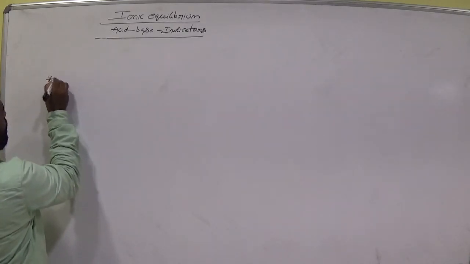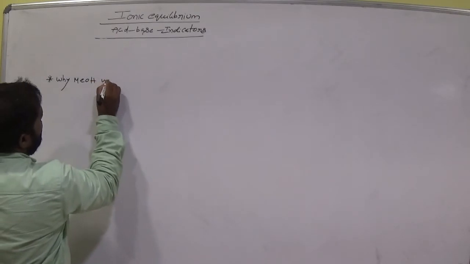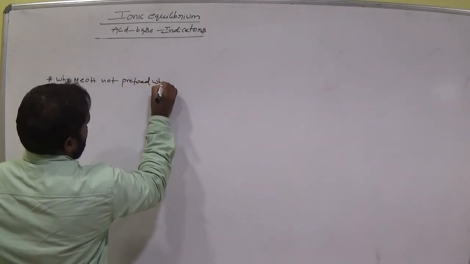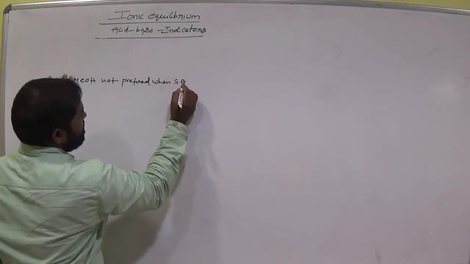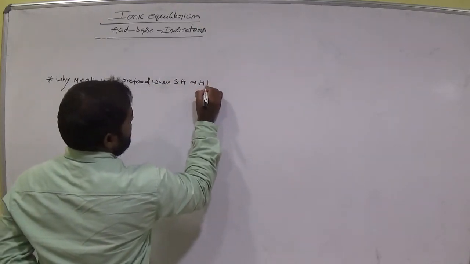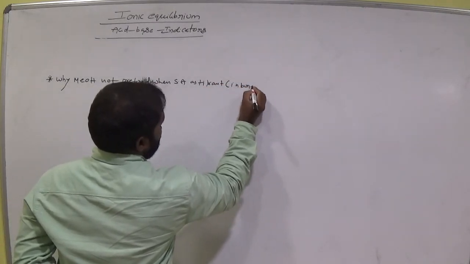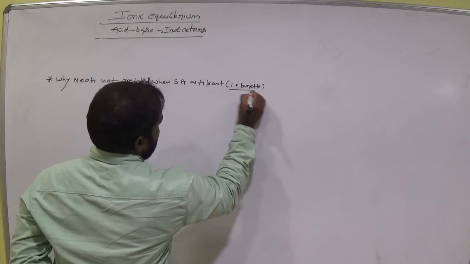Now, why is methyl orange not preferred when strong acid is the titrant, that is in the burette,